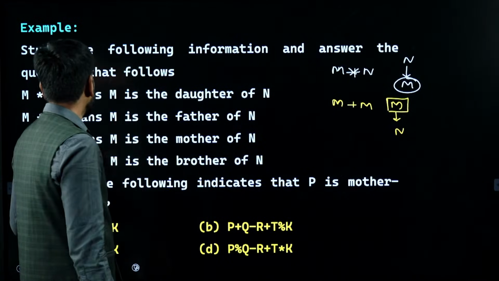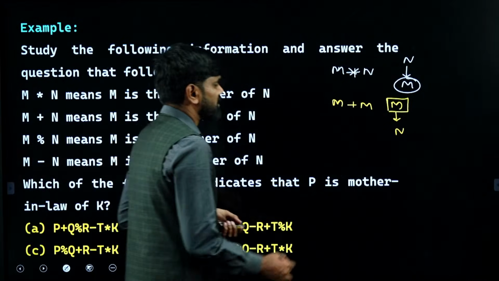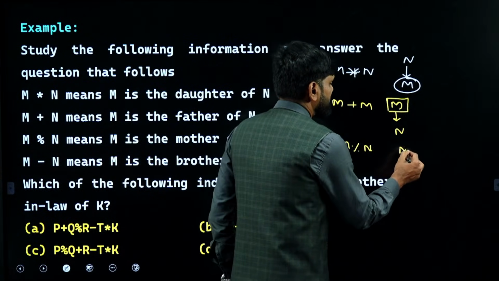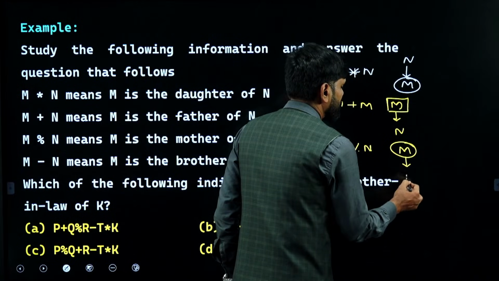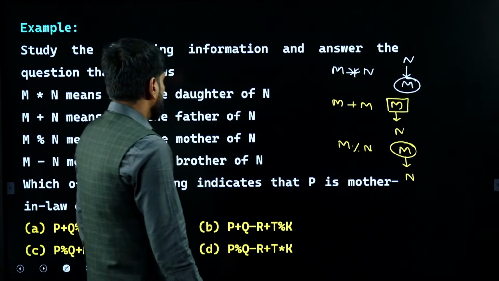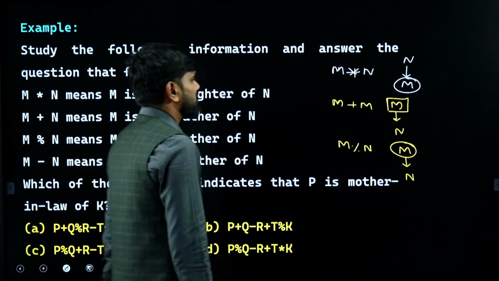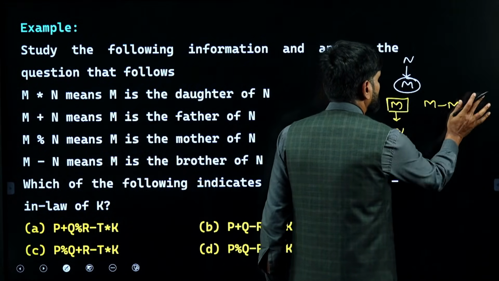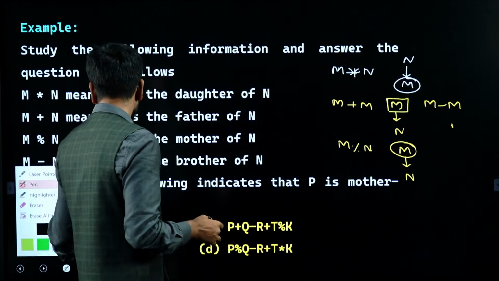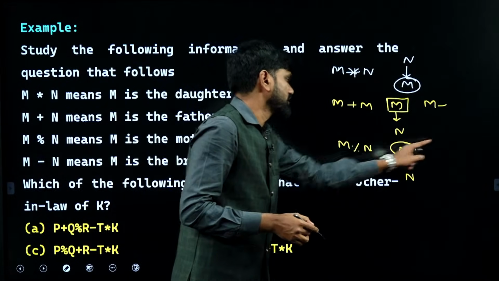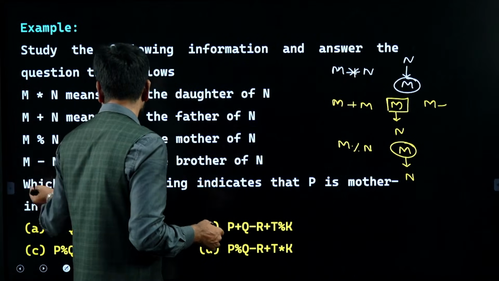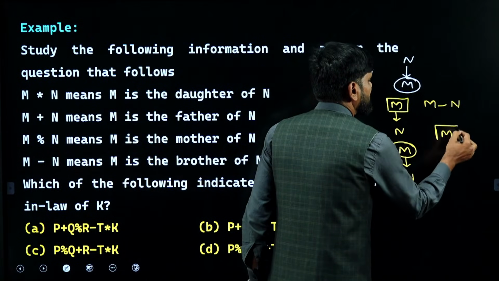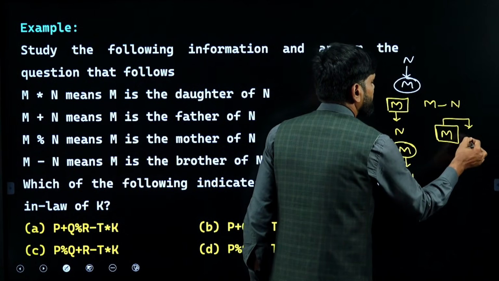Next, m percent n means m is the mother of n. M is a female parent of n. Next, m minus n means m is the brother of n. These are the relations that are given. M is a male sibling of n. This is what we know.